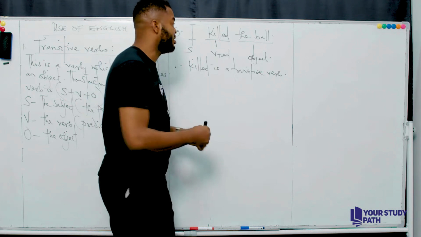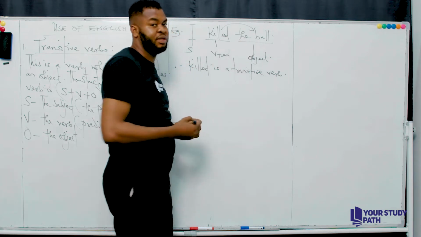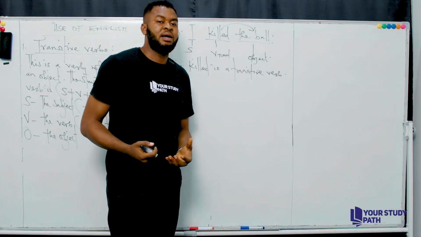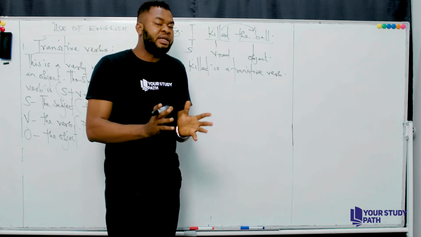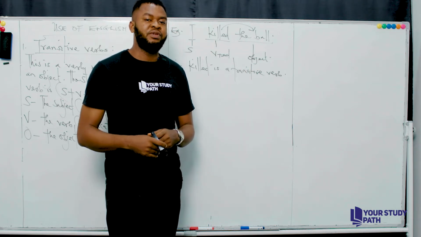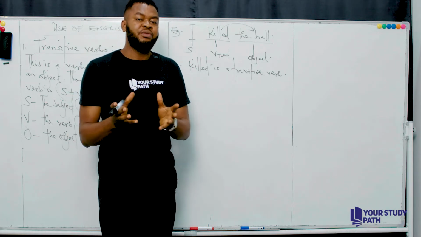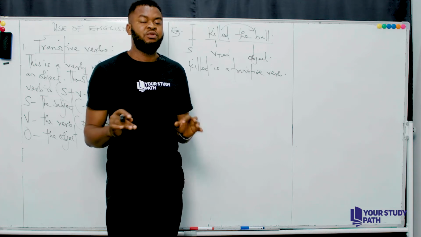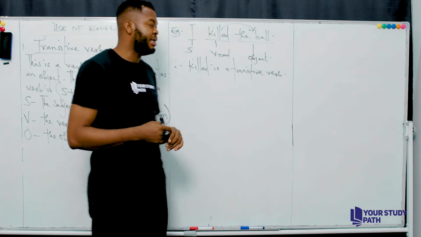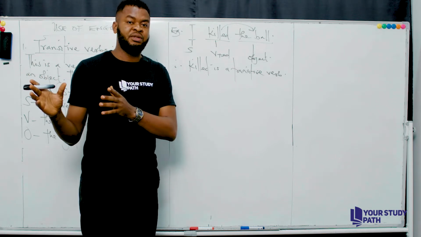Because it has the ability to accommodate an object. Can you see that now? So, because kicked has accommodated an object, we can refer to kicked as a transitive verb. Okay? We only have some few verbs that are regarded as transitive verbs. We only have few of them. And we also have few intransitive verbs.